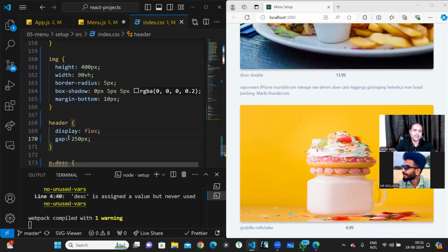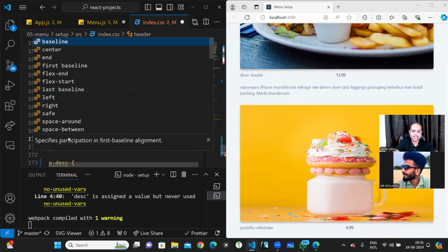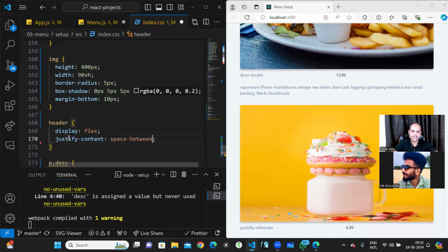Now here I can give justify content as space between, so that the price is arranged nicely at the edge. Very nice. But I want this guy to be at this position and it should be in uppercase. Sir, yeah, Kolapa, tell me.